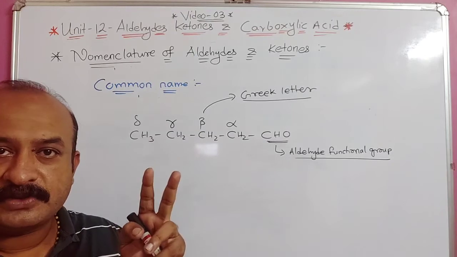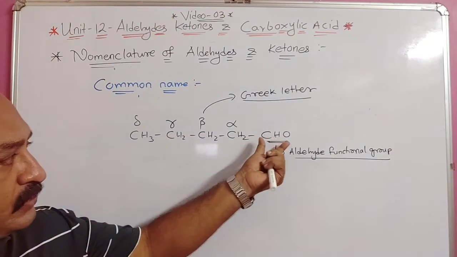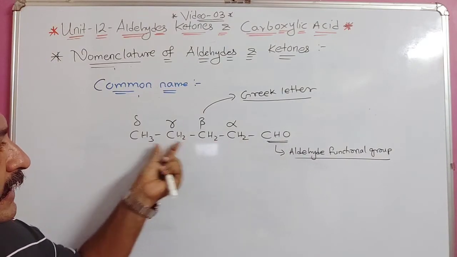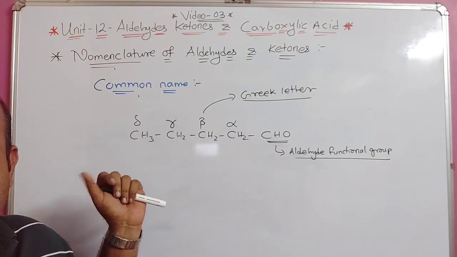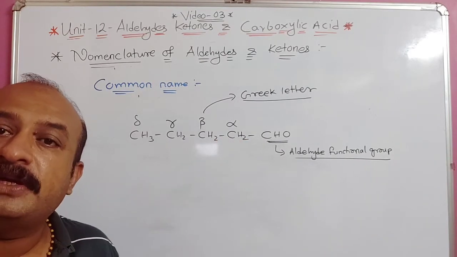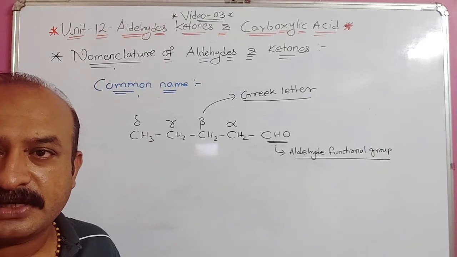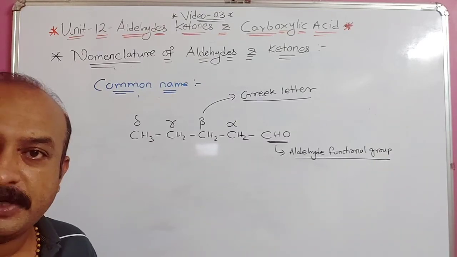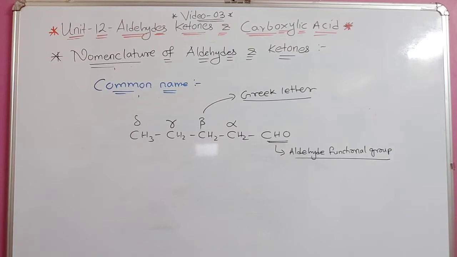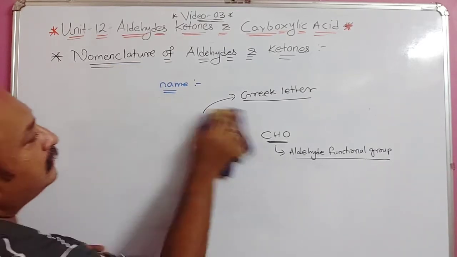Understood? So two methods: IC is removed and aldehyde is added. Second one is that next to the functional group carbon, alpha, beta, gamma and delta is added. For this alpha, beta naming, when we do one table, it is given. In that I will explain how the alpha, beta and all names are given. Okay. Now the next part in your book. This was all about the common name.